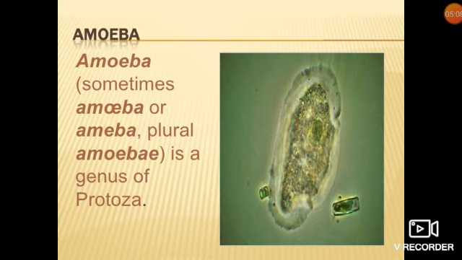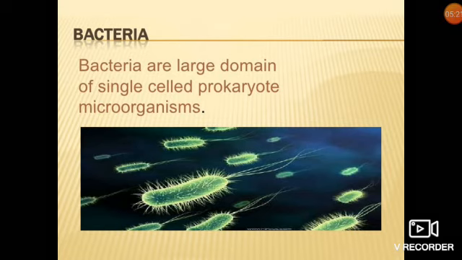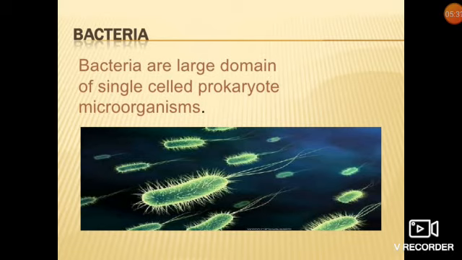You can see in ova, you have seen sperm, that all represents the cells. Now bacteria are a large domain of single cell prokaryote microorganisms. So here also, these are microorganisms or unicellular. We are talking about the types of cells. We are talking about cells. So the bacteria also represent a cell because bacteria are unicellular, that is single celled.